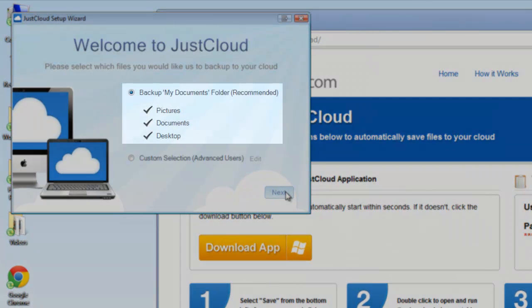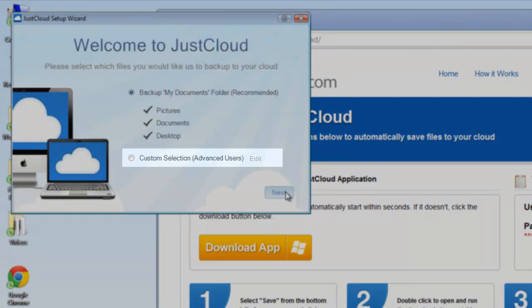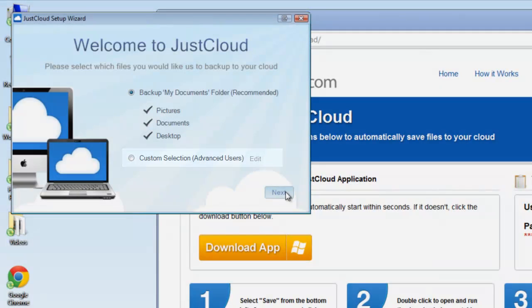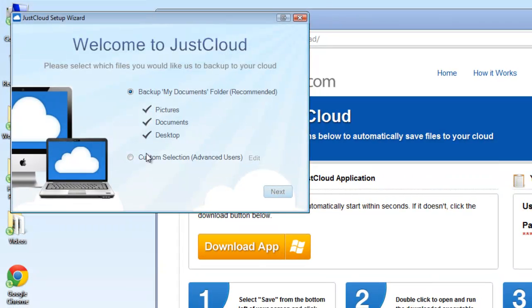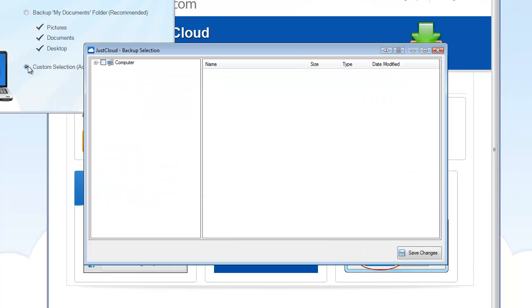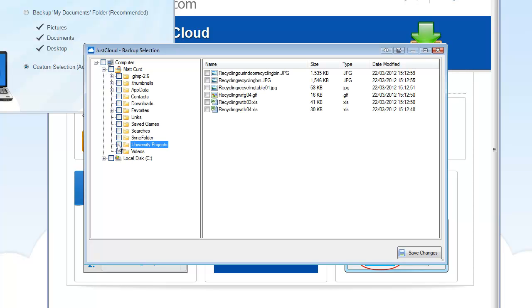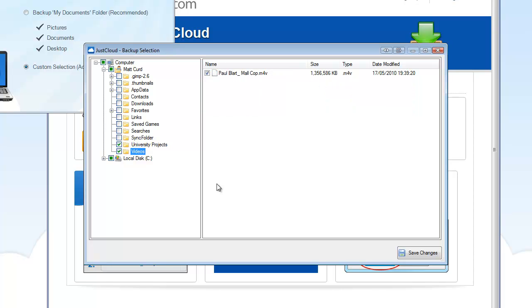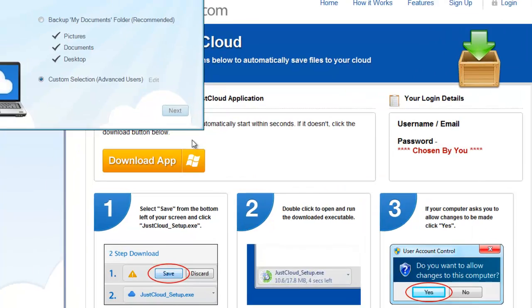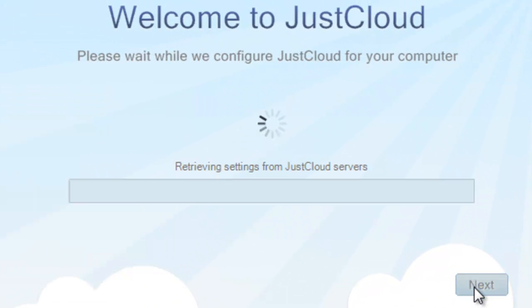Now the application needs to know what you wish to back up, either choosing Backup My Documents or Manual Selection, where you can choose exactly what files you want to be backed up. Upon selecting some files, the installation will complete, and presuming the computer is licensed to backup, your backup will then